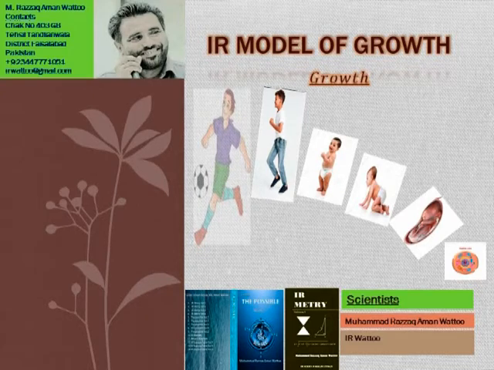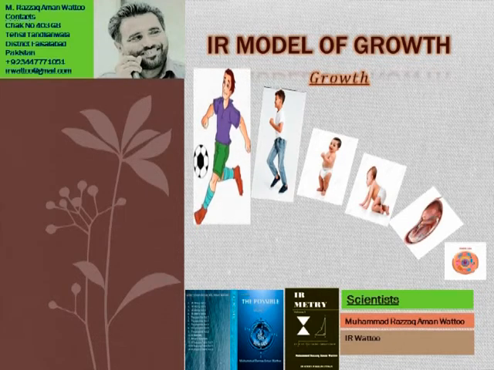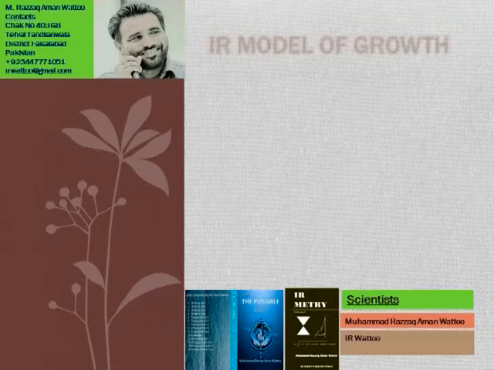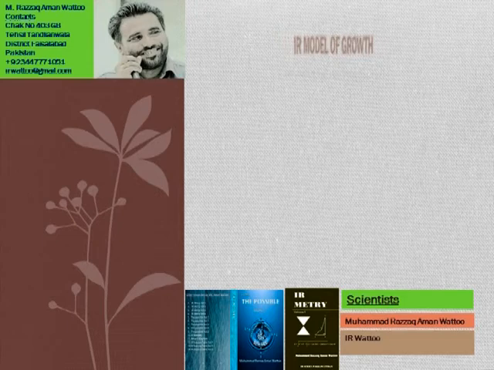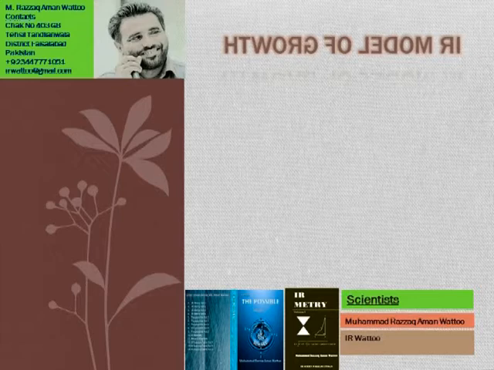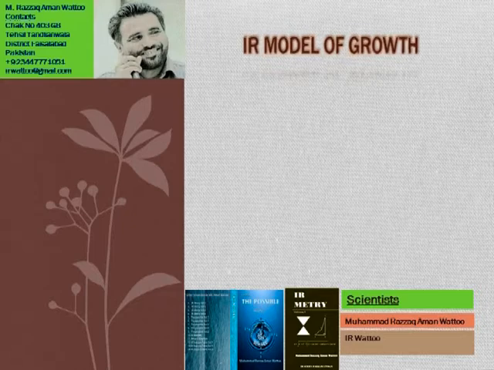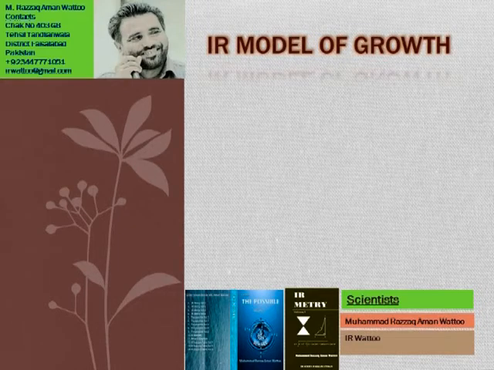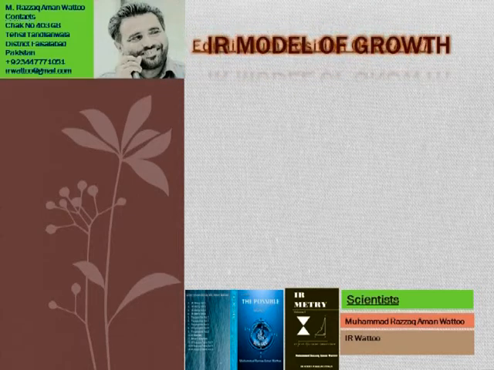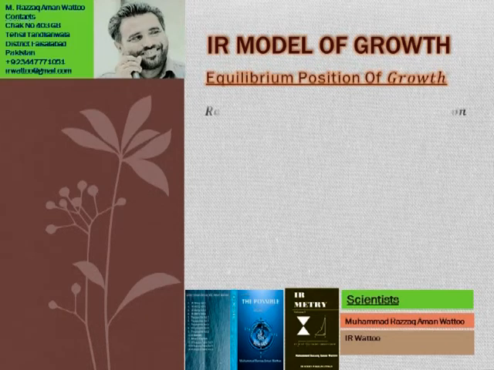So with the passage of time he becomes more and more mature, but the growth process doesn't stop at that level. At one stage his growth physically stops, but it doesn't mean it stops, because at that point he is at the equilibrium point of growth.